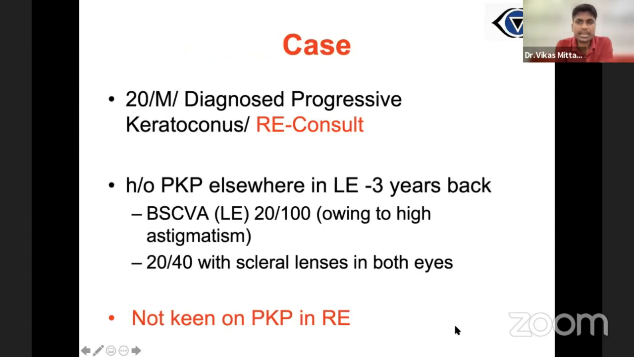So I'll start with this case. This was a 20-year-old boy who had progressive keratoconus in the right eye. He had undergone penetrating keratoplasty elsewhere 3 years back and was not very happy with the vision, mainly because of the high astigmatism, although with contact lenses vision was good. So he wanted a consult for the right eye, and he was not interested in any suture transplant.